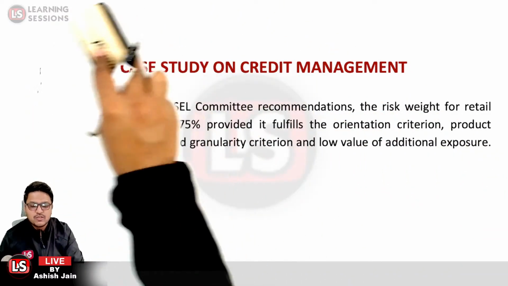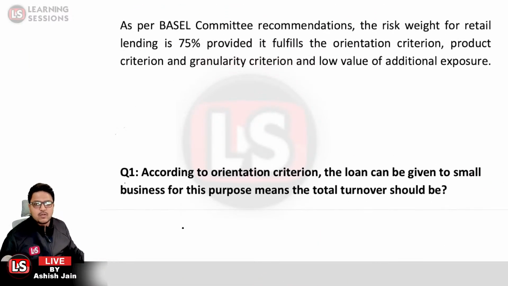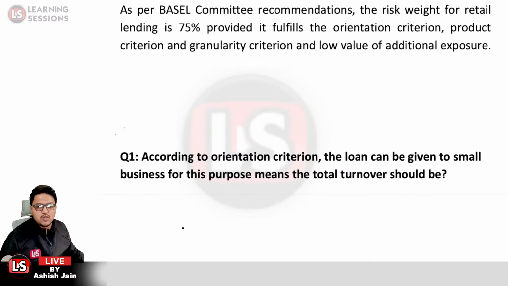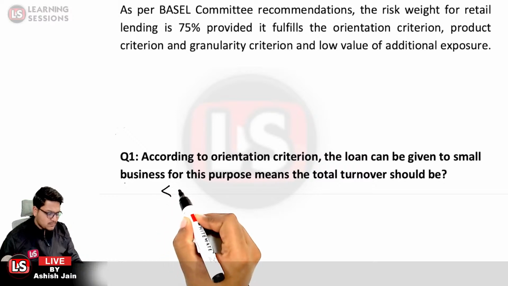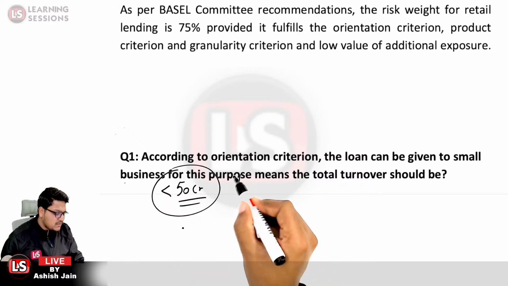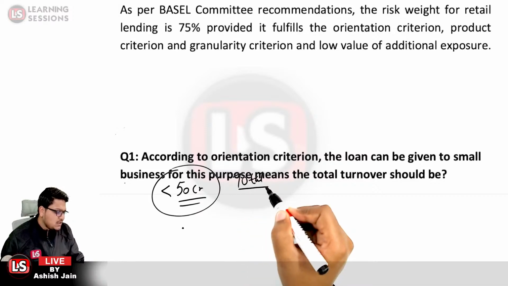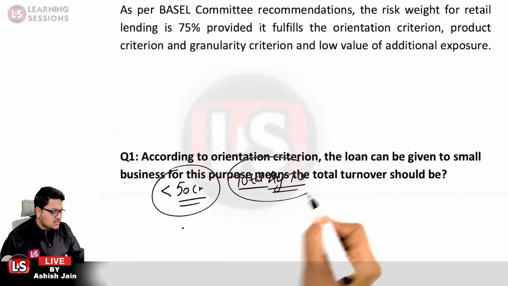The first one, orientation criterion, the second one, the product criterion, the granularity criterion, and the low value of additional exposure. Now let us have a look at the questions. According to the orientation criterion, the loan can be given to a small business, for which the total turnover should be lesser than 50 crores. That is related to the total average turnover for the last 3 years.